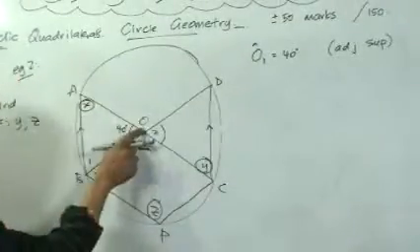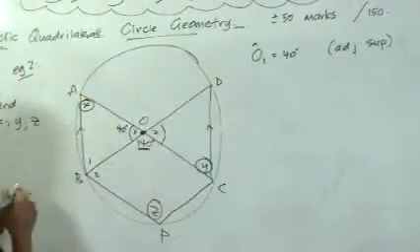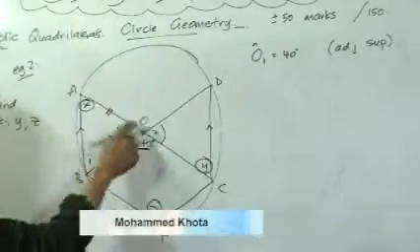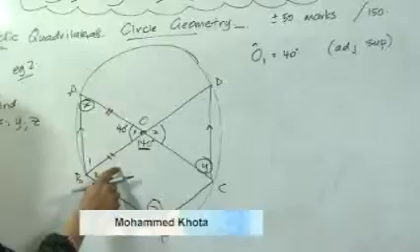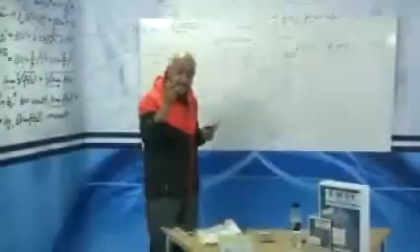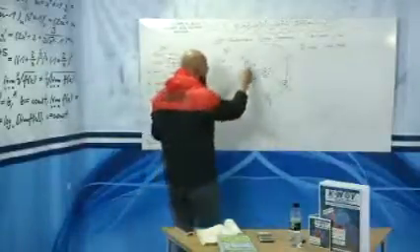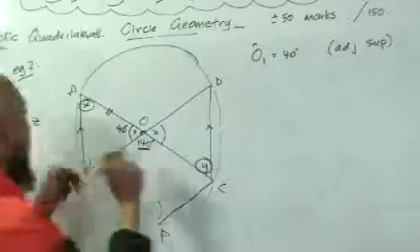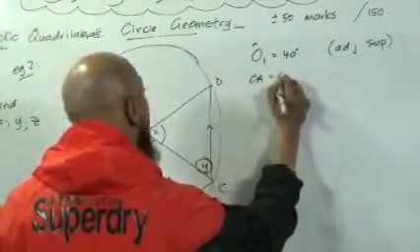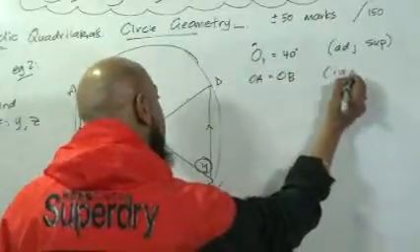I also identify that I've got radii. I know that that side is equal to that side. Why? Because radii are equal in length. Hence, what does that imply? If I've got 2 radii equal, and I've got a triangle, I can then conclude that this triangle is isosceles. So now I will say OA is equal to OB, radii.